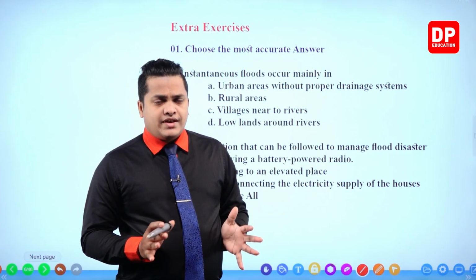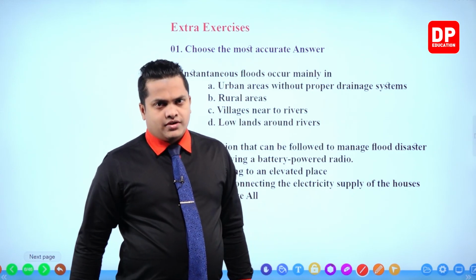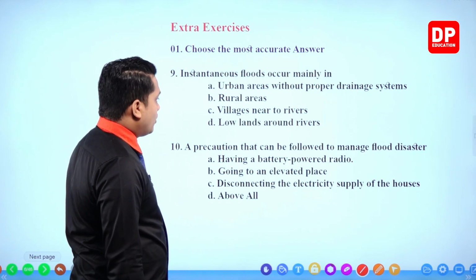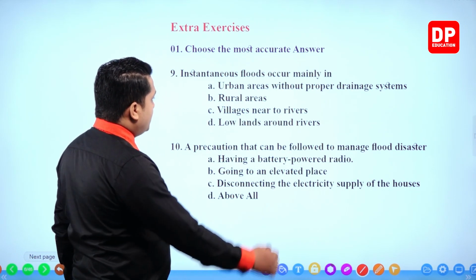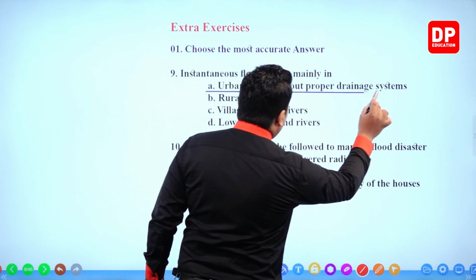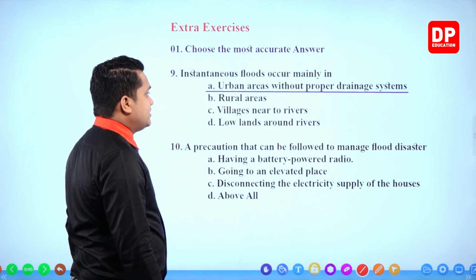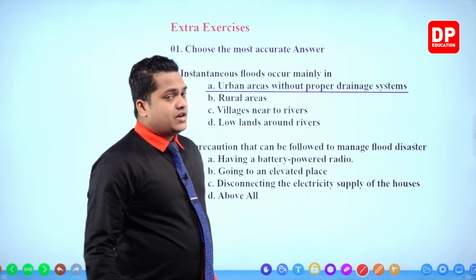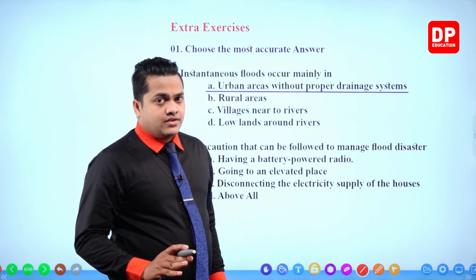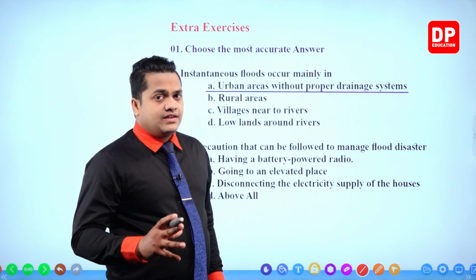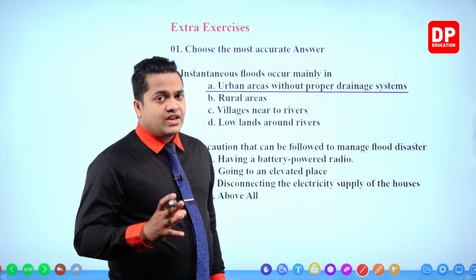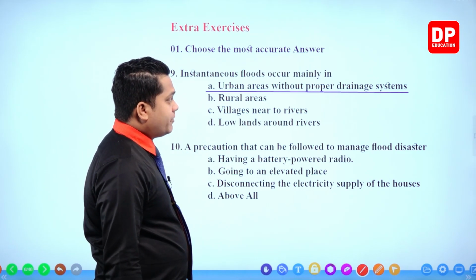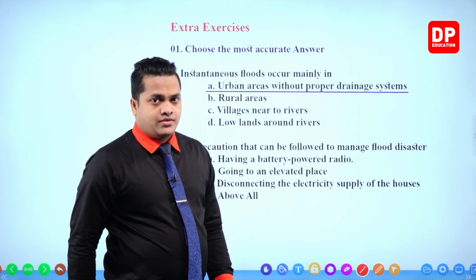Instantaneous floods occur mainly because of drainage systems. So if the drainage systems are not properly fixed, then the risk of getting this sudden flood is very high. So the answer would be urban areas without proper drainage systems.